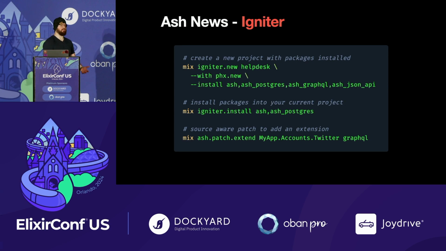So we have a package called Igniter. This is something that's not specific to Ash. It's designed for the entire ecosystem to leverage. And what Igniter is designed to do is to drastically improve the user experience for things like installing new packages and for code generation in general, right? So you can do things like mix igniter.install, and that's going to go to Hex, figure out what the version of that thing is, and it's going to put it in your mix.exs file. It's going to look if it has an associated installer, and it's going to run that installer and patch a bunch of code into your project, showing you a diff, saying, hey, is this what you wanted to do? And you can say yes. And it's a bunch of fluent tools and composable utilities to actually do this in a way that doesn't suck.